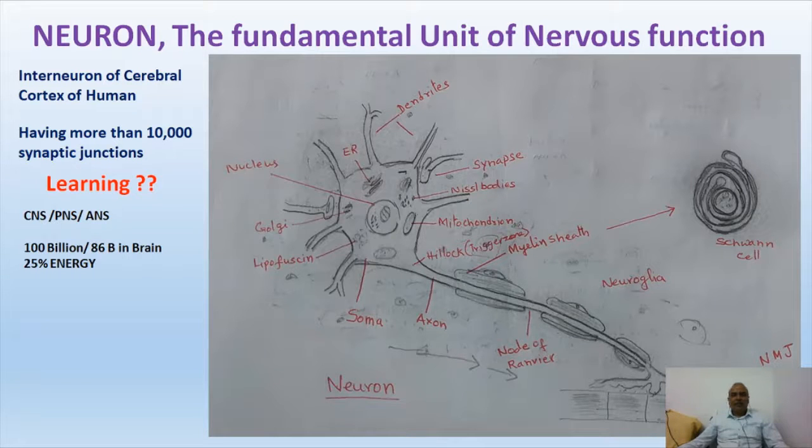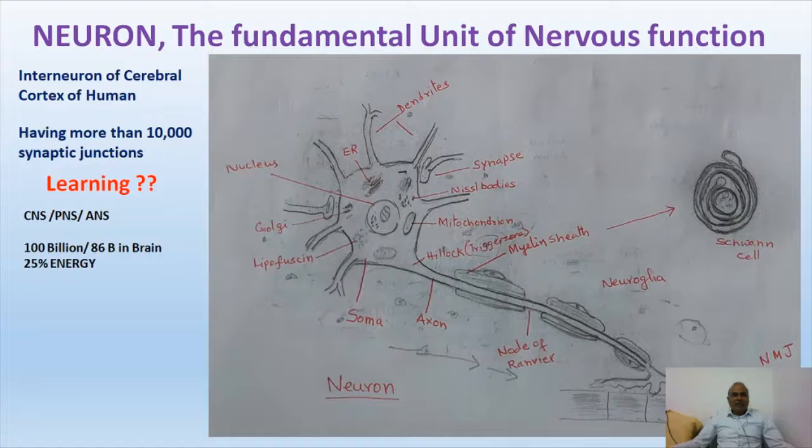It is the fundamental unit, and we have 100 billions of neurons in our nervous system, and neurons do not have regeneration capacity. Out of 100 billion neurons, 86 billions are there in our brain only, and the remaining 14 billion are scattered in our body in the form of peripheral neurons.